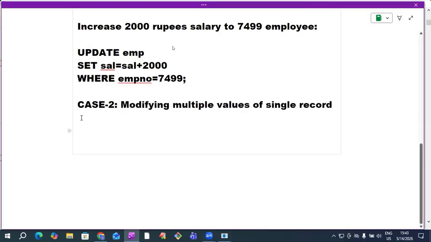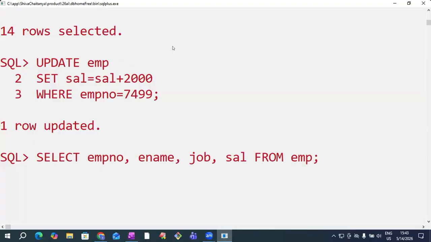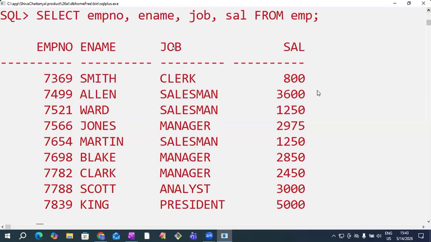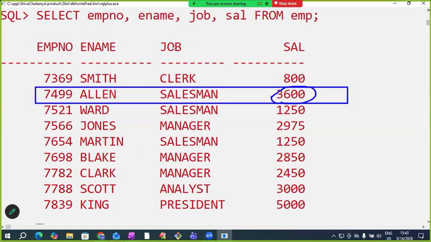Okay, modifying multiple values of single record. Suppose, for example, assume that this is a table data. Observe, 7499 salary modified. Previously it was 1600, now 3600.